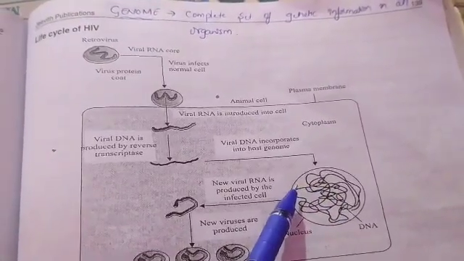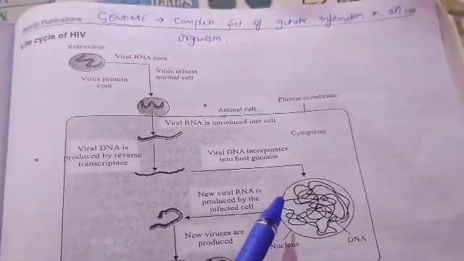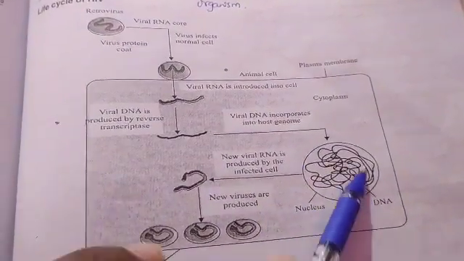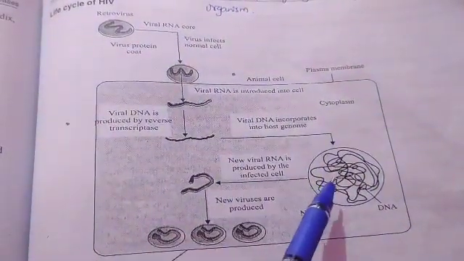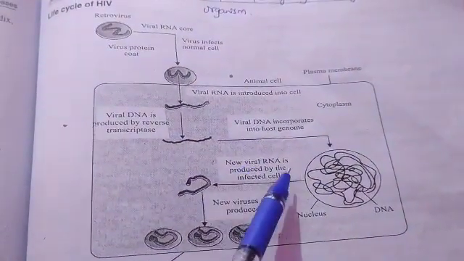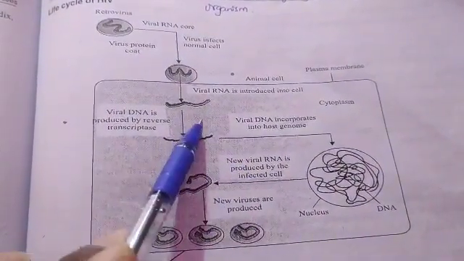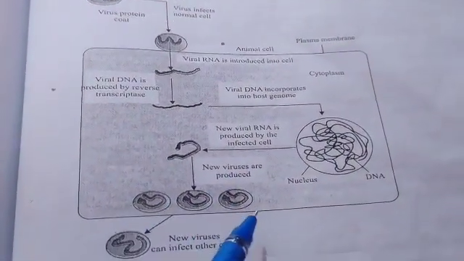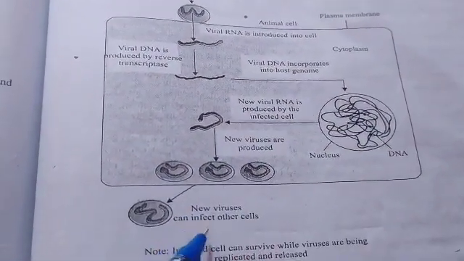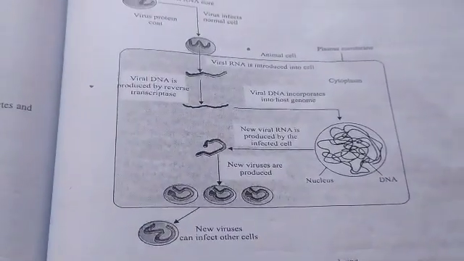Genome is nothing but the complete set of genetic information in an organism. That complete set of genetic information will be present, and the viral DNA is incorporated into the host genome. New viral RNA is produced. Automatically RNA will be produced by the infected cell. New viruses are produced like this. That new virus can infect other cells.